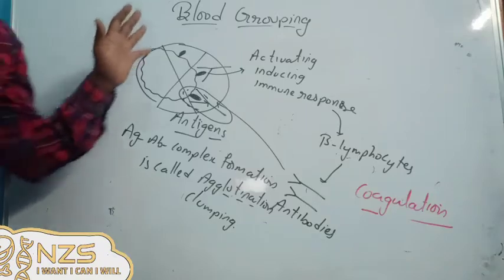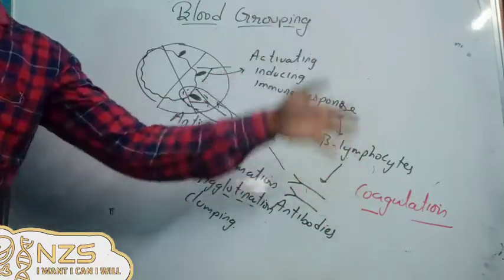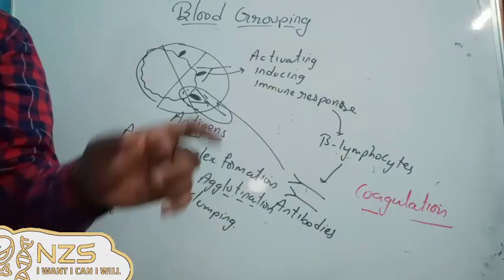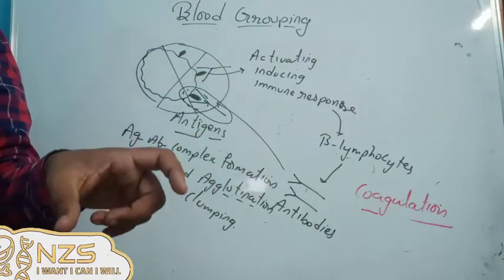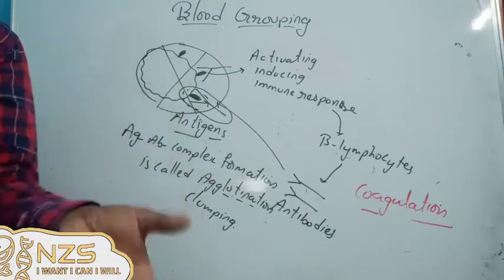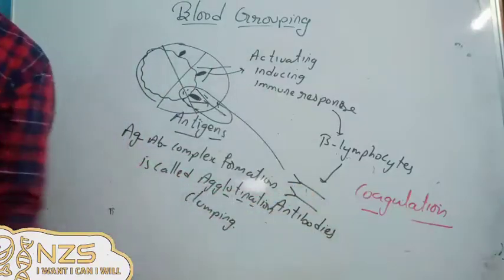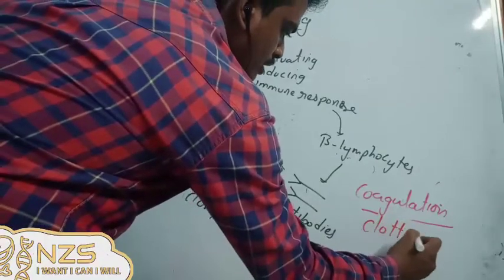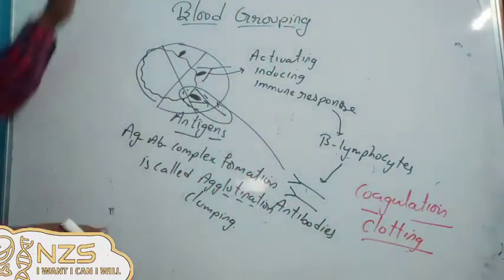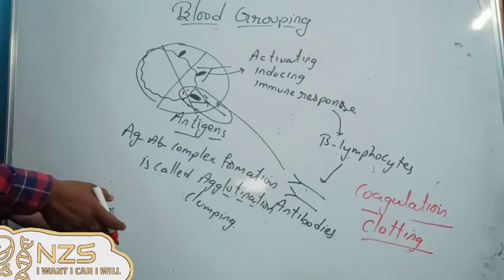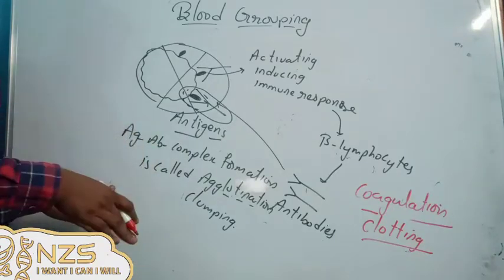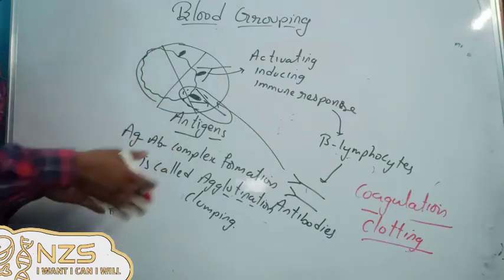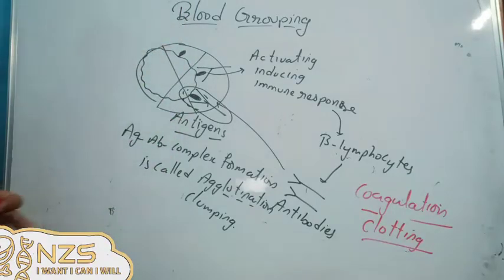Anyway, coagulation is just a non-immune activity where there is no involvement of antibodies. Only the clotting factors and the fibers are involved in the clotting process. So this is a clot, not a clump. Whereas the antigen antibody complex formation is a clump, and it can kill the cell bearing those antigens.